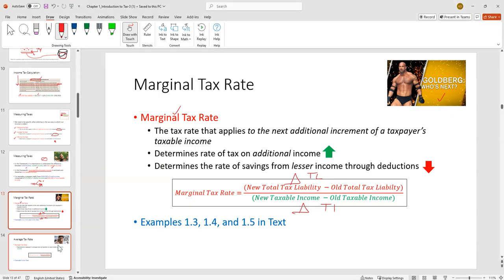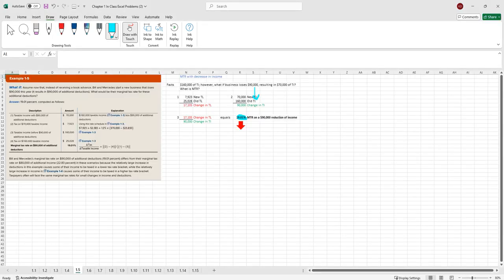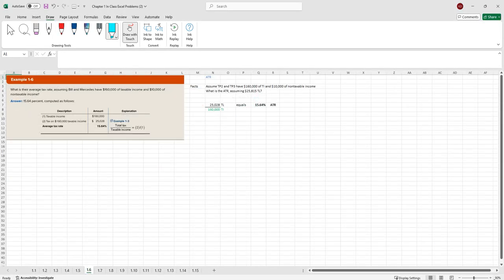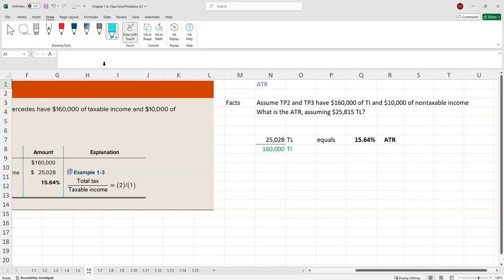But that's the first term, right? The next one here is the average tax rate. We're really just looking at the show me the money, just the taxable income here. It's essentially what you owe on your taxable income divided by that. So let's look at 1/6 here. Very simple, right? We said, hey, you have 160 of taxable income, you're going to owe 25. The average tax rate on that is